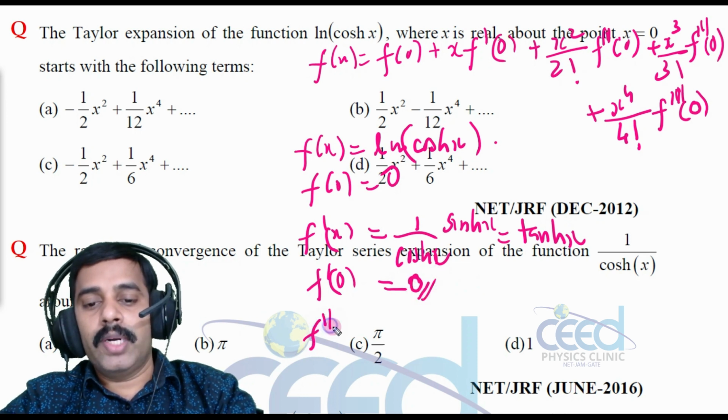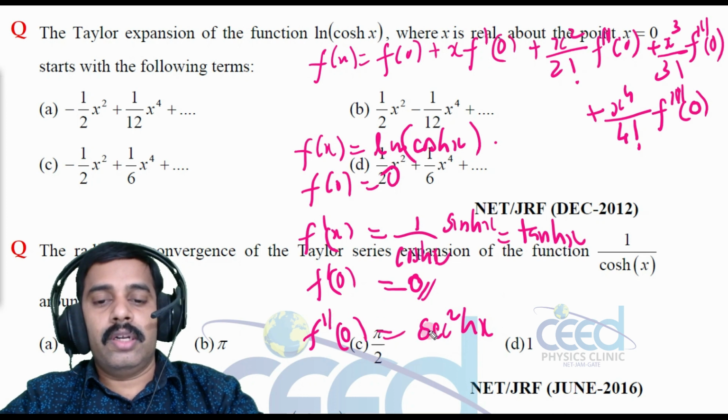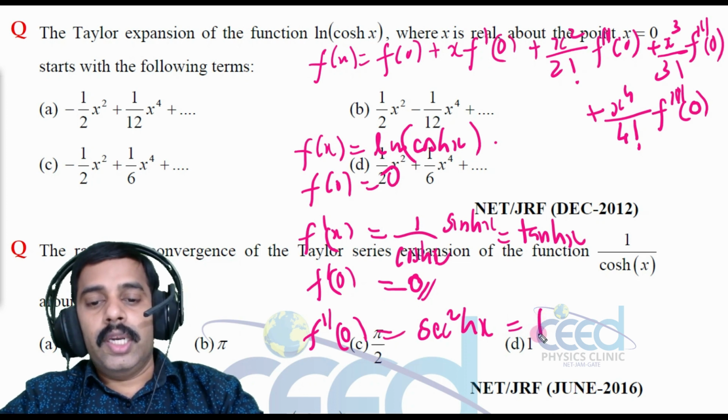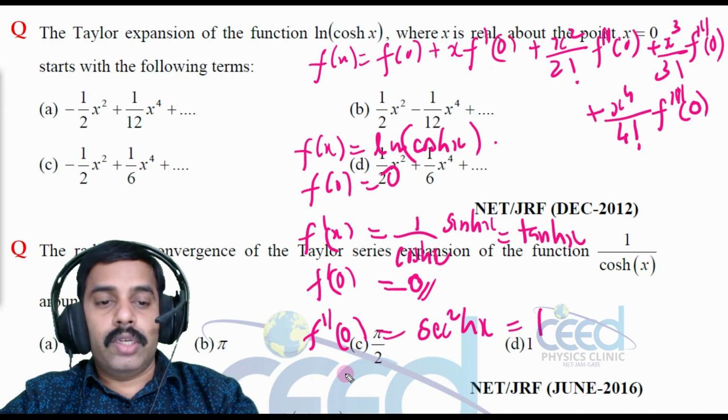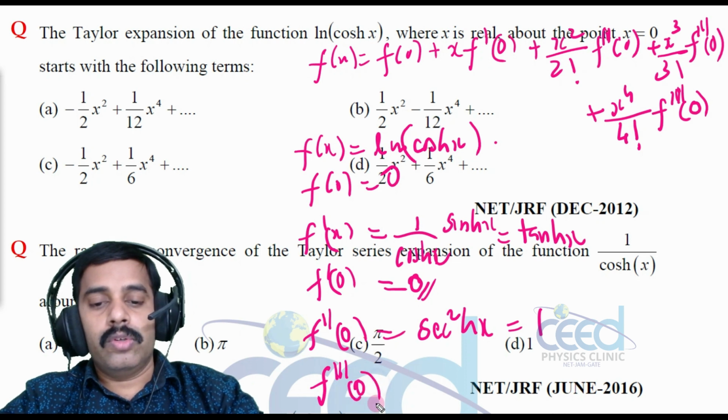Now what is f double dash of 0? That is tan hx on differentiation, that is sec square hx, right? Sec square h0 is equal to 1, right? All right. Now let me find a few more terms. What is f triple dash 0?